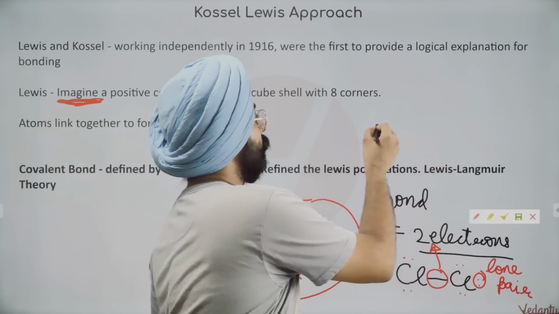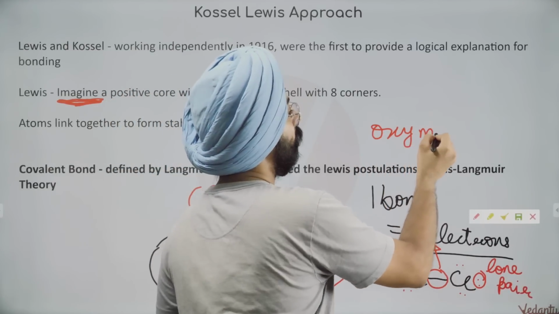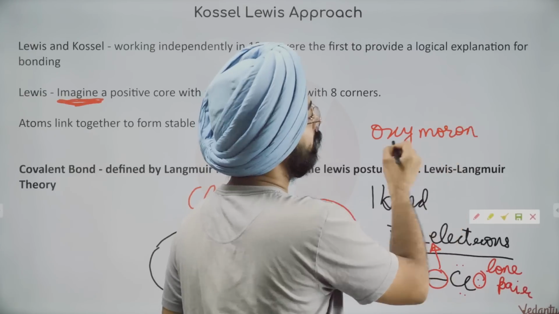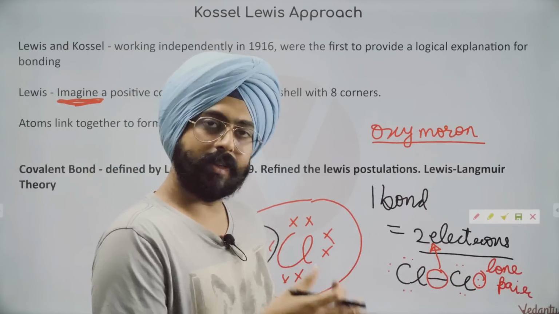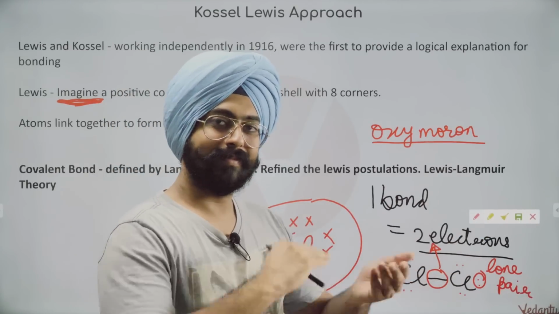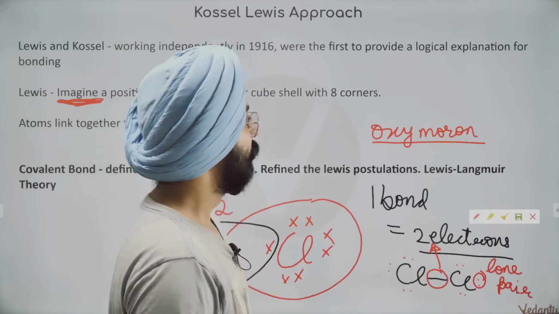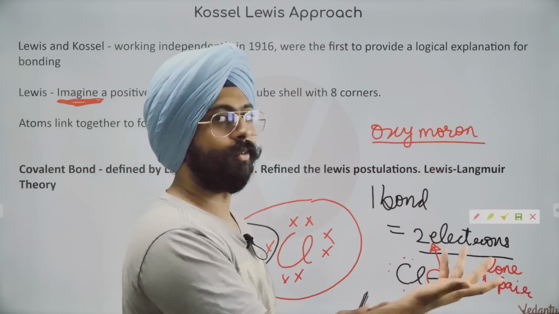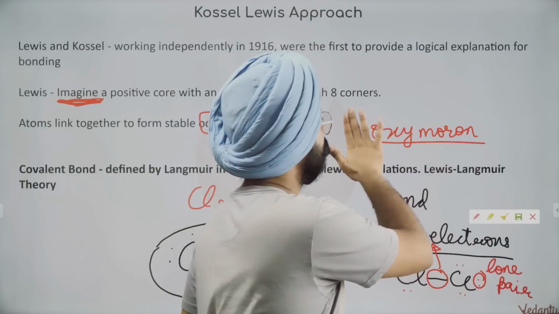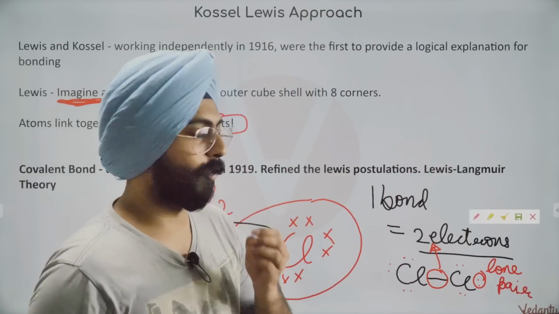Do you know what an oxymoron is? An oxymoron is similar to an ironic statement. It's like a lone pair: it is a pair, but it is alone. You see the irony? Such cases are known as oxymorons. Just do a Google search to understand what an oxymoron is.